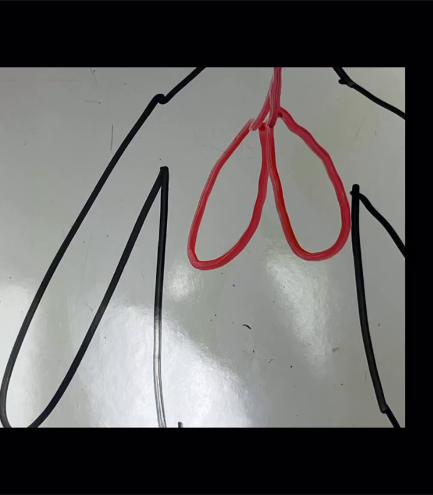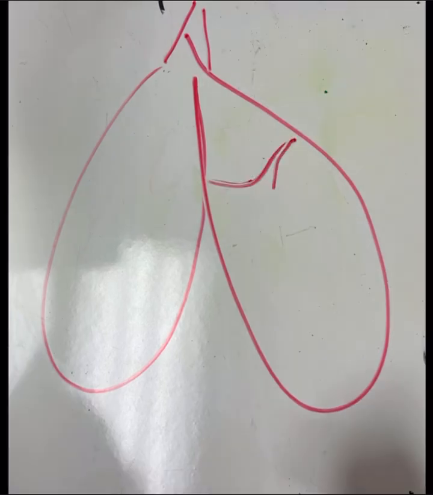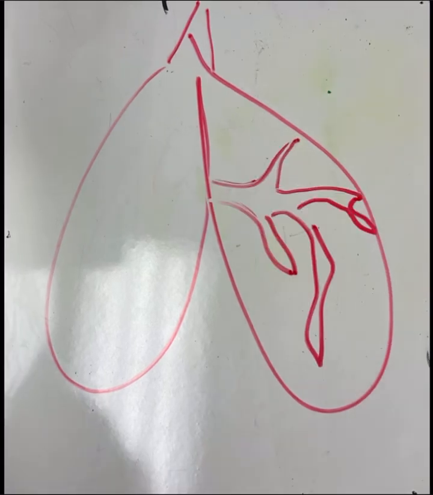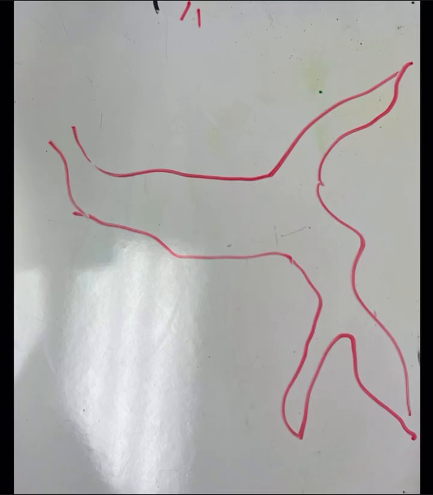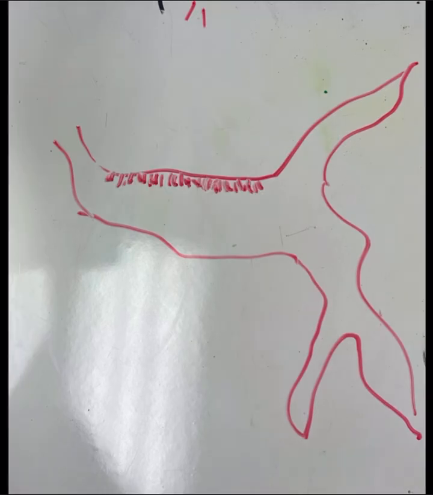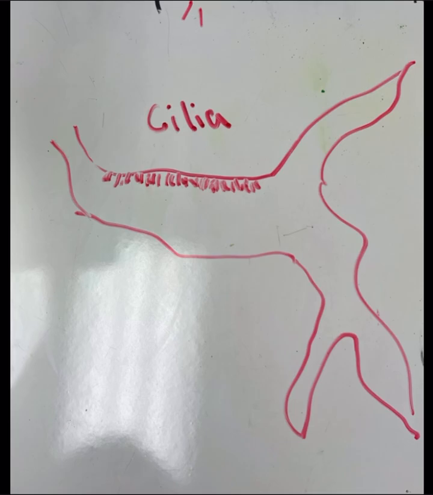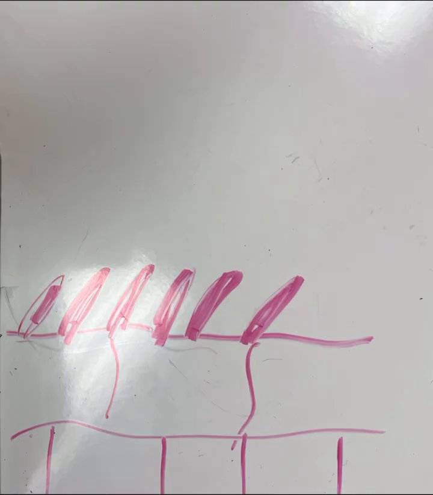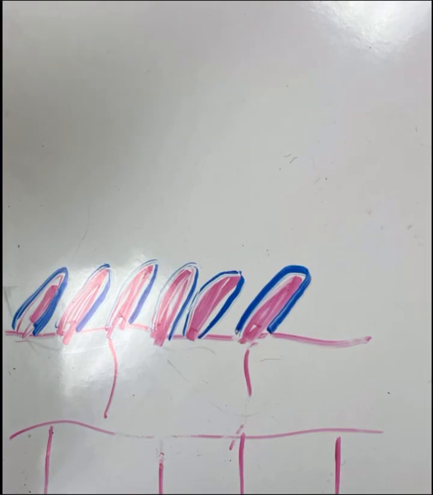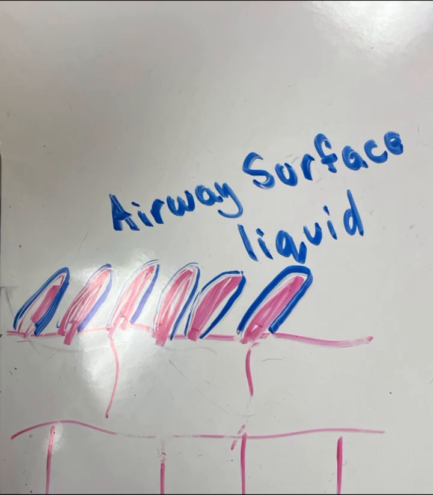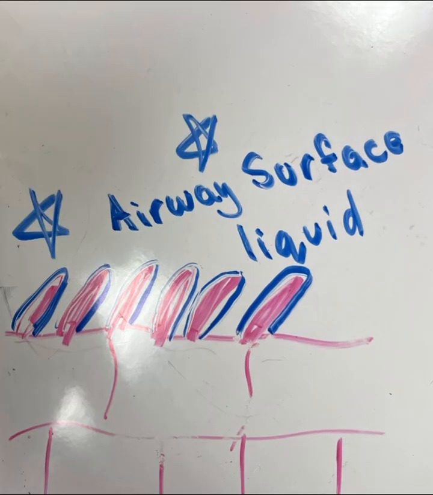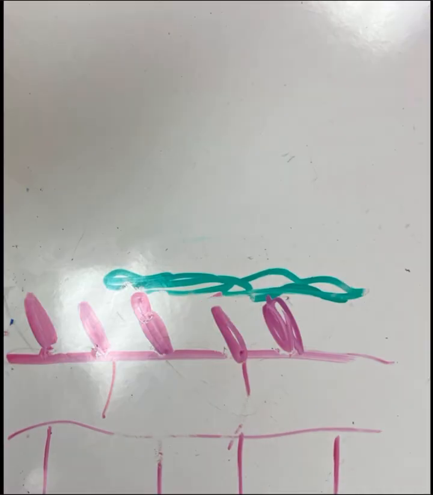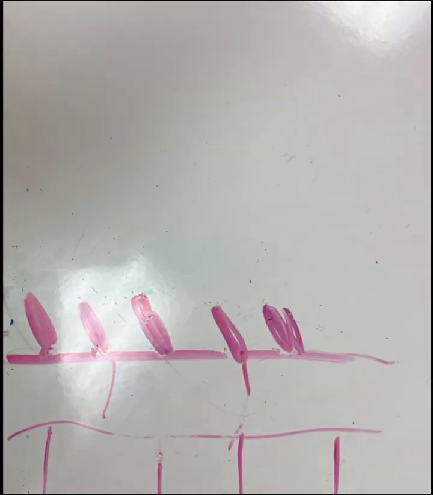Cystic fibrosis is a disease that affects the lungs. The lungs are filled with branching bronchus, which distributes inhaled air through the lungs. The bronchus have small hairs coating the pathway called cilia. Let's take a closer look. The cilia are coated with a small amount of liquid called airway surface liquid. So creative. Anyways, this airway surface liquid allows the cilia to move back and forth, cleaning the mucus from the bronchus in the lungs. Wow, look at her go!